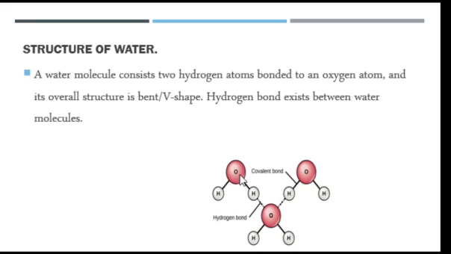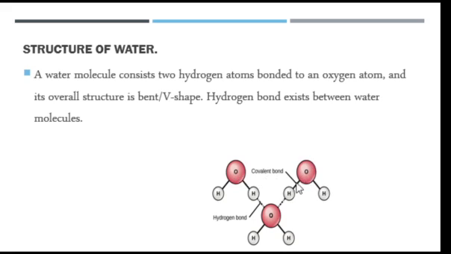But this is one molecule of water, and there is another molecule of water. So the bonding between two or more molecules of water is hydrogen bonding. But within a molecule of water, you have covalent bonding.